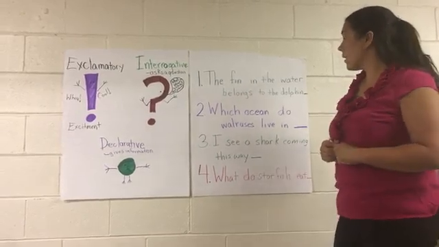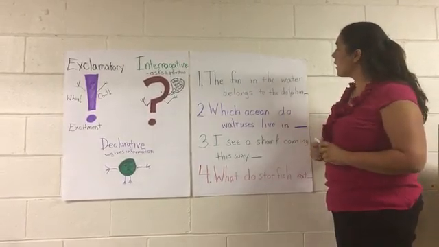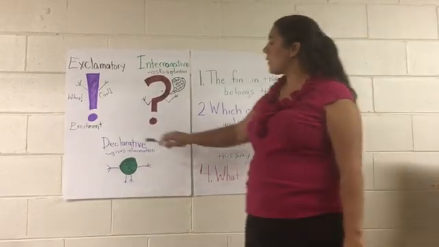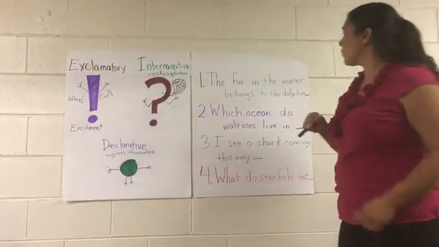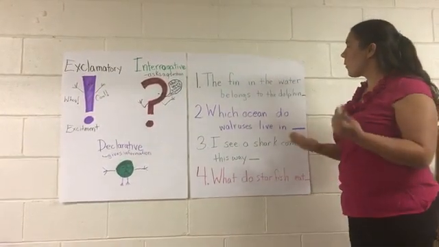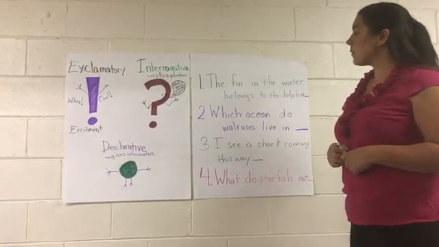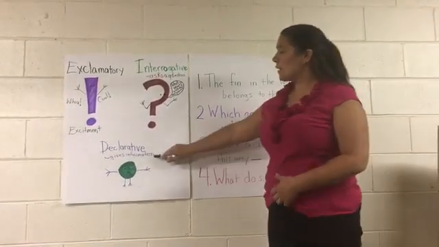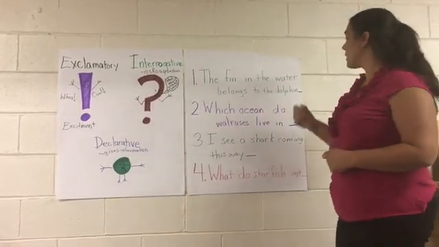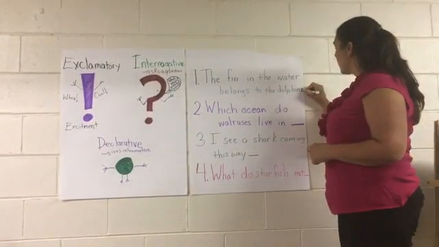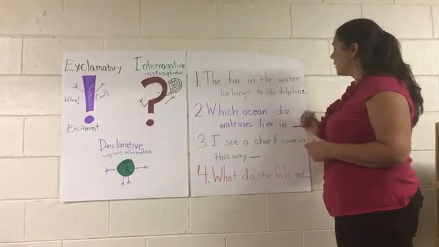No? No question words in there. That's not a question. How about, is this something that sounds really exciting? The fin in the water belongs to the dolphin. No, it's not something that's really exciting, but it does give us information. So we're going to put a period at the end.